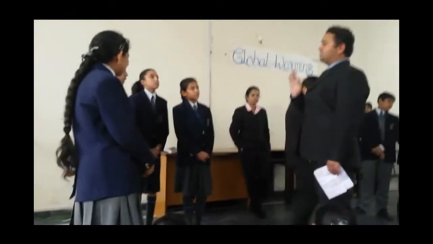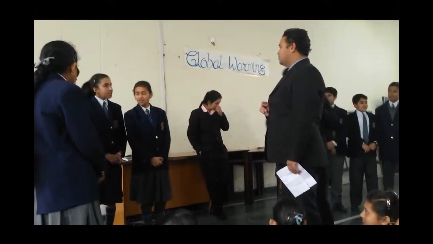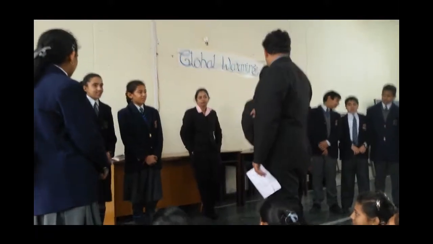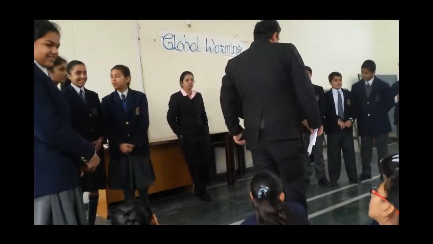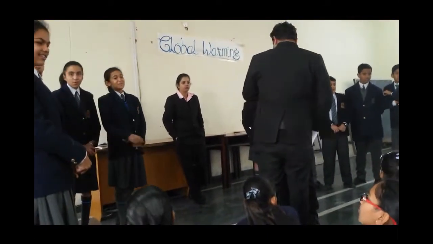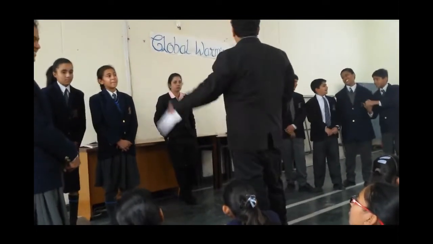Can you tell me to which country he belongs? Yes, same concept. So the answer is Greece. Answer is Greece. Remember that.